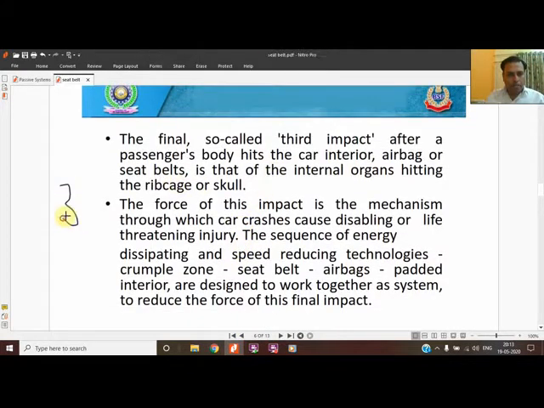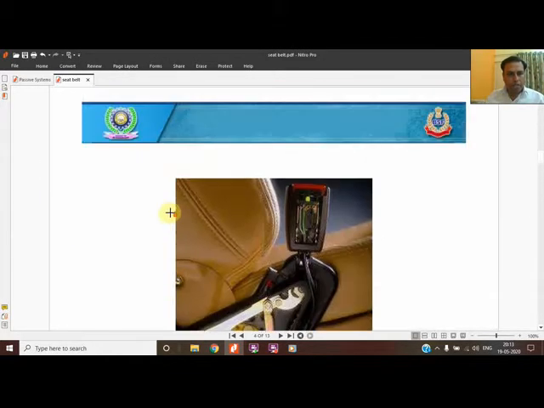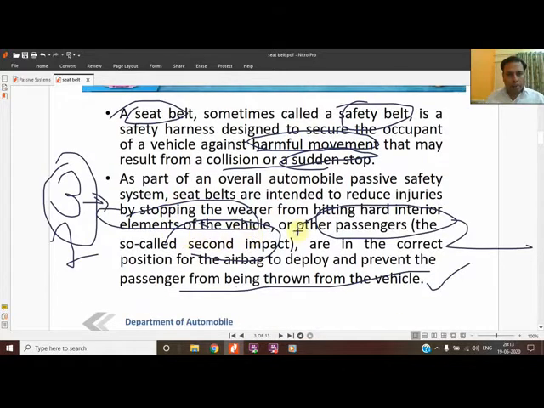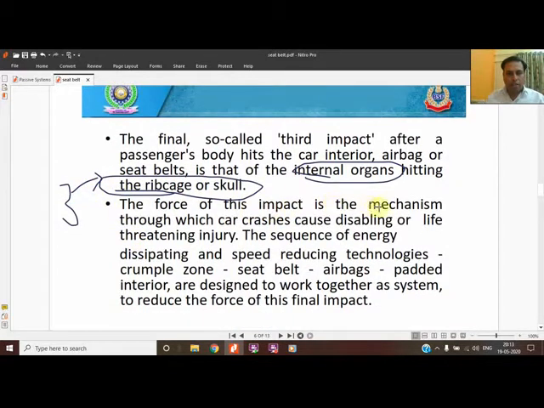There are 3 types of impact, which I have shown to you earlier also. The third one we have to discuss. The first one was the body colliding with the vehicle's hard interior. Second is the passengers colliding among themselves. And the third is the final impact, where the body hits the car interior, airbag or seat belt, and then the internal organs are hit. This is what we call the third impact. The force of this impact is the mechanism through which a car crash causes disabling or life-threatening injury.